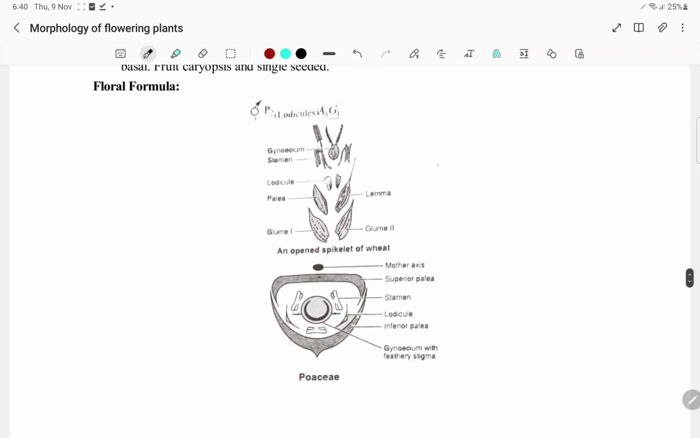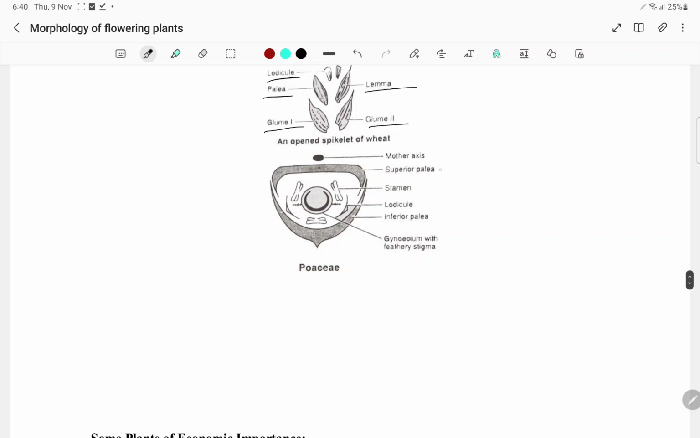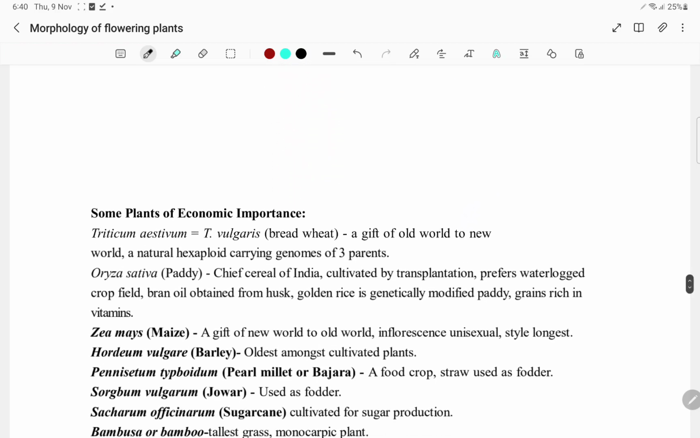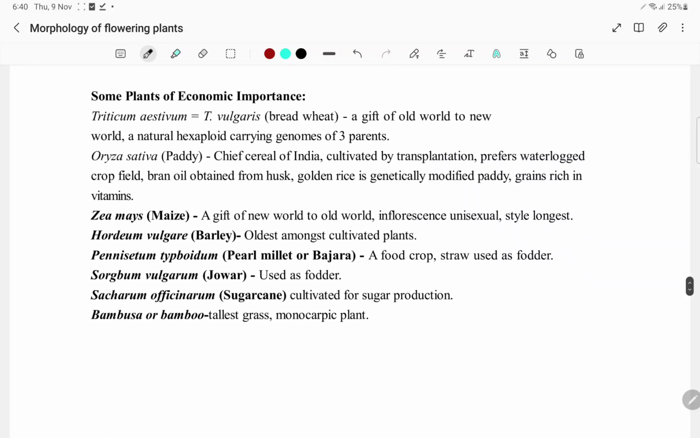So here are the parts: glume 1 and glume 2, lemma and palea, lodicule, gynoecium and stamens are here. Mother axis, superior palea, inferior palea. These are the stamens we have. This is the lodicule. Gynoecium with feathery stigma. So Triticum aestivum is the bread wheat, a gift of old world to new world.